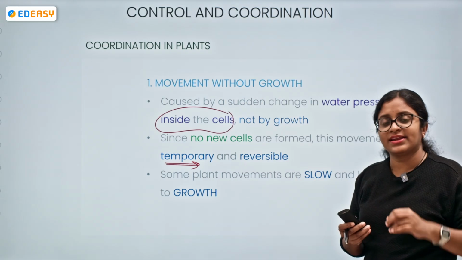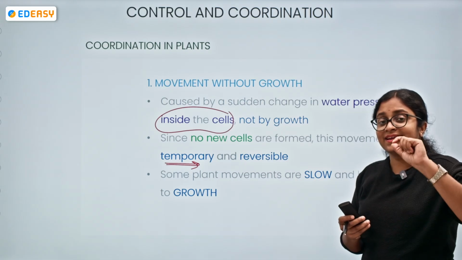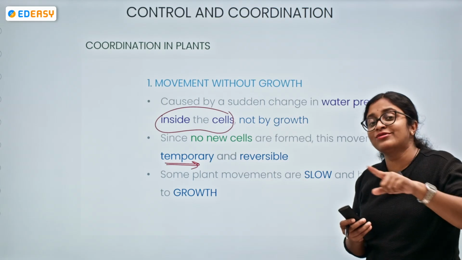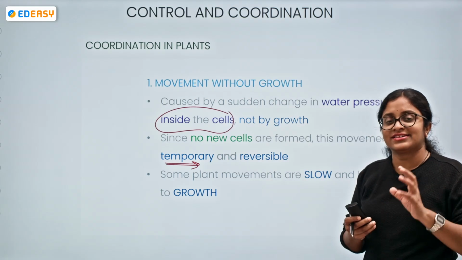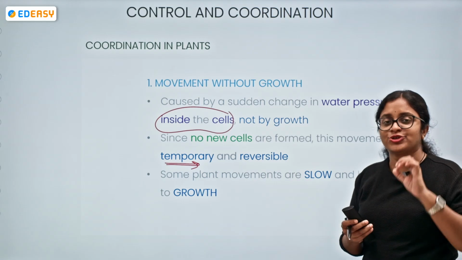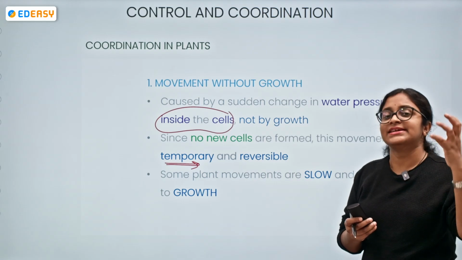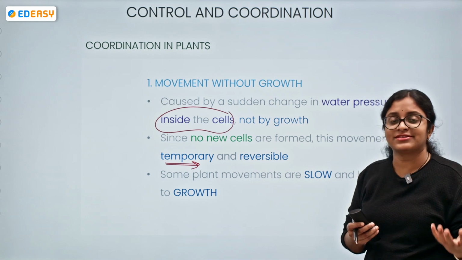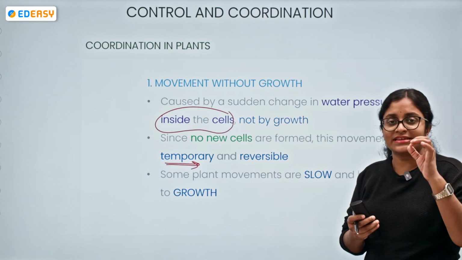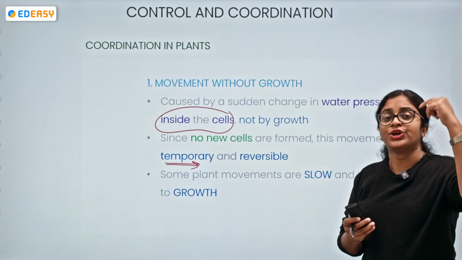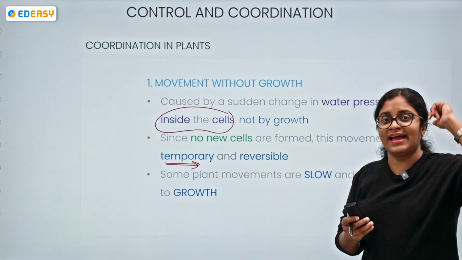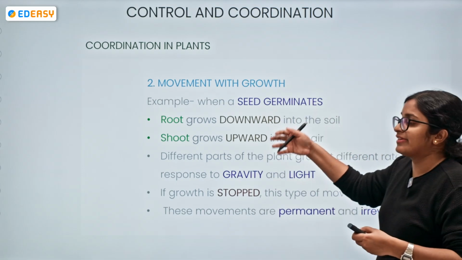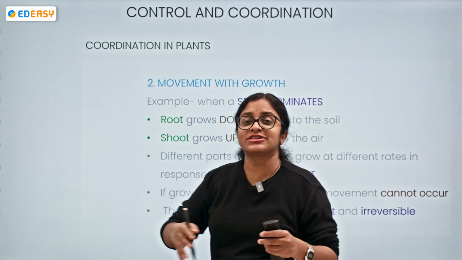The root requires water, so in search of water it moves, showing a growth-related movement so that it can fetch water from the soil. Similarly, the shoot requires sunlight. It moves upwards so that it can get food through photosynthesis, and sunlight is the ultimate source of light energy. So that's the reason the shoot grows towards the sunlight.